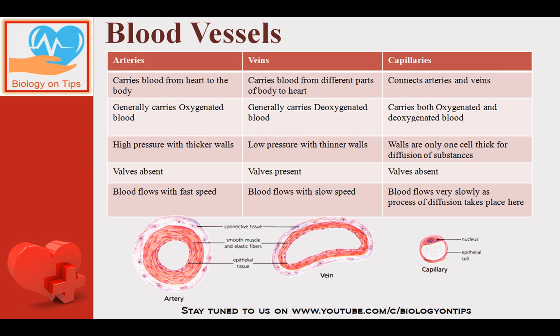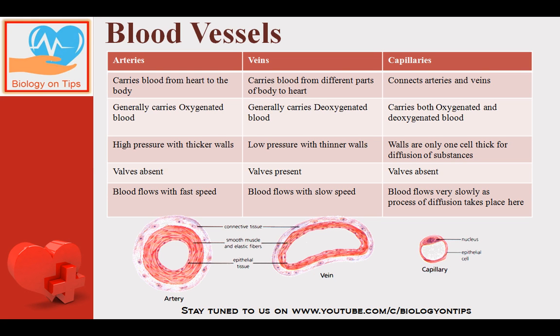Arteries generally carry oxygenated blood, veins generally carry deoxygenated blood, whereas capillaries contain both oxygenated and deoxygenated blood, because they are at the junction of arteries and veins both.